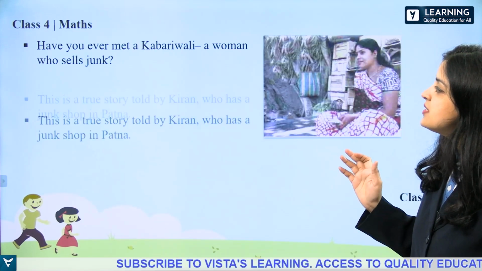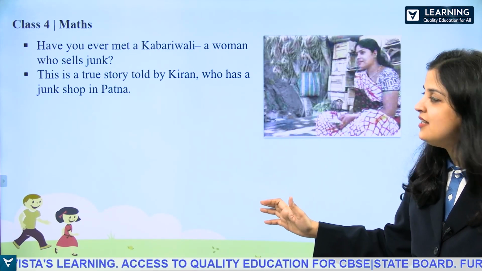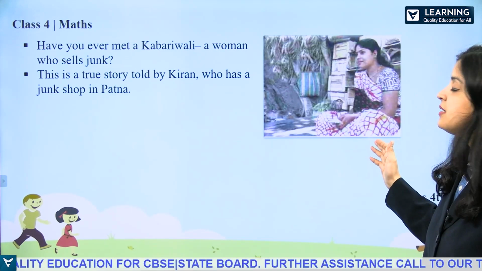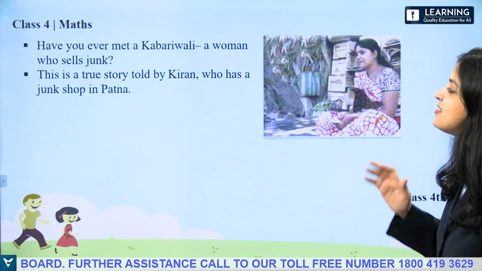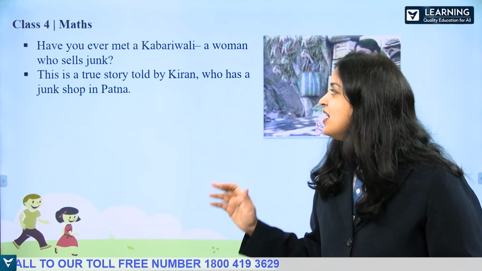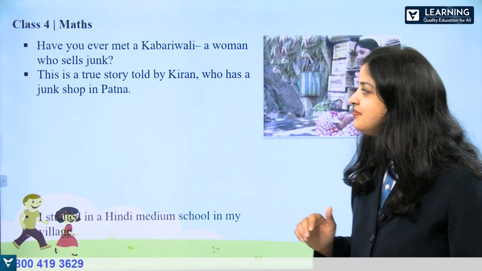A woman who sells junk. This is a true story told by Kiran who has a junk shop in Patna. So, this is the picture shown in your textbook and she is Kiran. And this is the true story of Kiran, who is a Kabadi Wali. Right? And she has a junk shop in Patna.